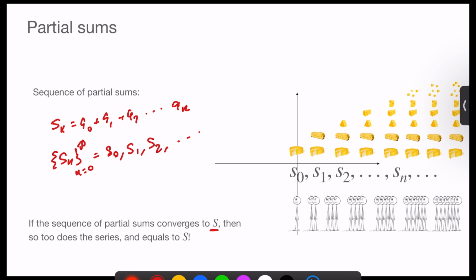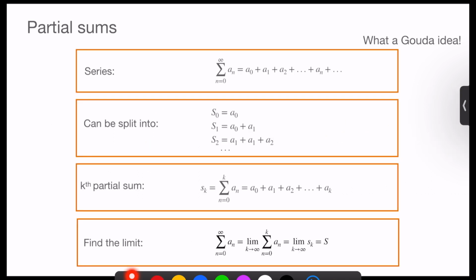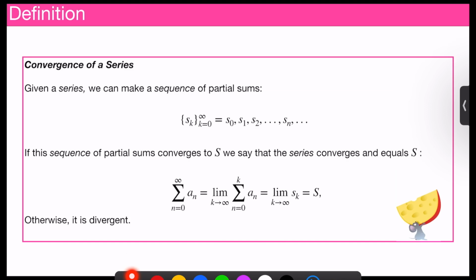So to summarize that, we have an infinite series, sum of an, which can be split into partial sums, like so. We have an expression for the kth partial sum, sk, and because we have a sequence, we can find the limit as k goes to infinity, and if it converges to a value s, then we say that it sums to s.